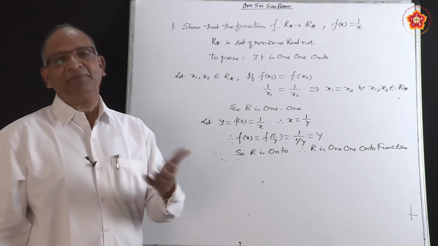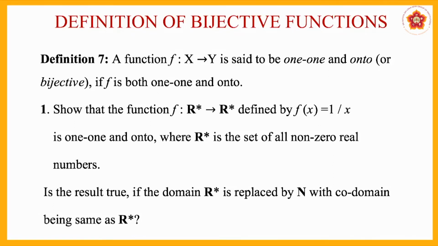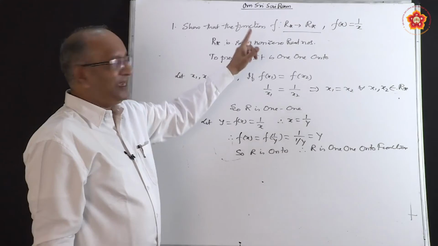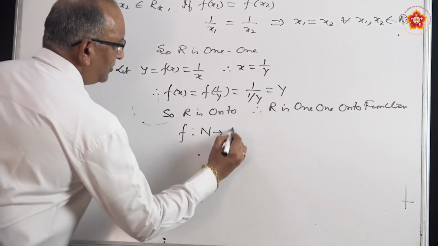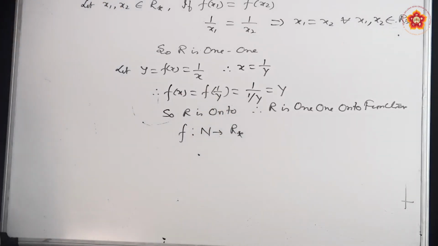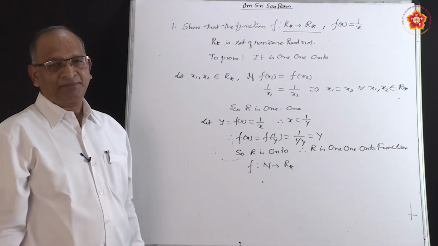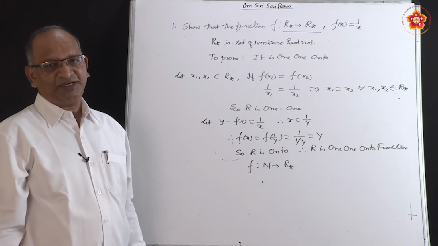Now let us look at the second part of the problem. What he says is, is the result true if the domain is replaced by N, and the codomain being the same? The relation was R star to R star, both were non-zero real numbers. Fine. If you replace the domain with N, we are now talking about a function from N to R star. He is asking, can we say that the function is 1-1 onto?